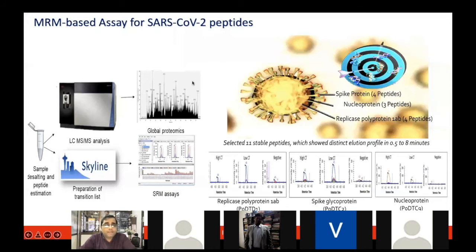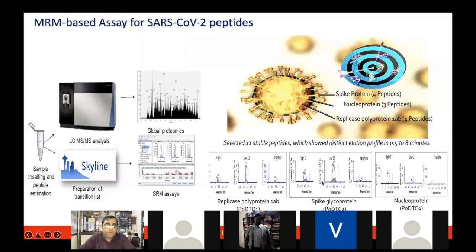After looking at the entire data, which becomes a very data-driven field, you have to do database searches against the SARS-CoV-2 database separately, the human database separately, and the metaproteome and other infections separately. After all of those searches, only then can you come up with reliable, confident peptides which can be seen in this data set. Based on those, we could find 11 stable peptides coming from the spike protein, nucleoprotein, and replicase polyprotein.